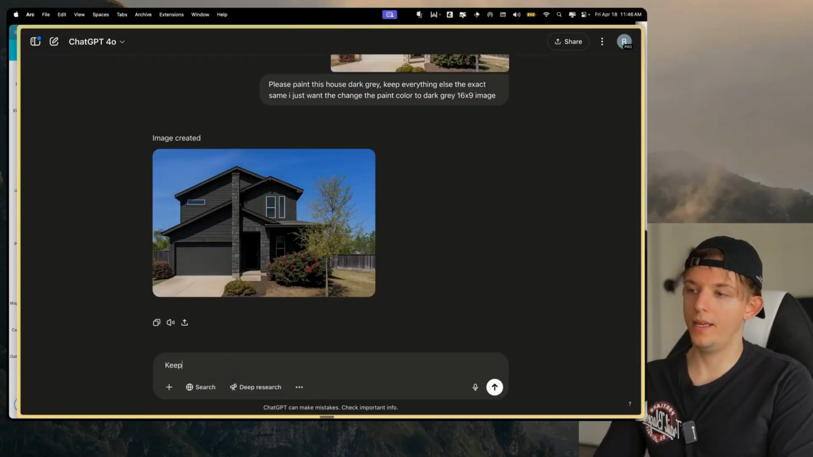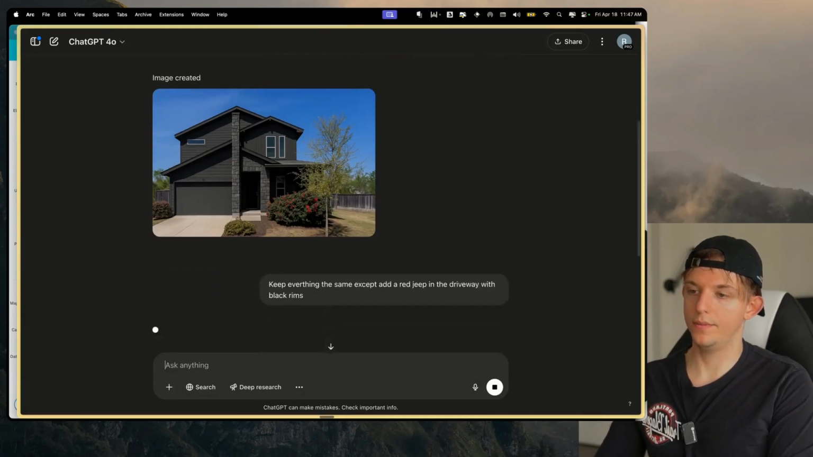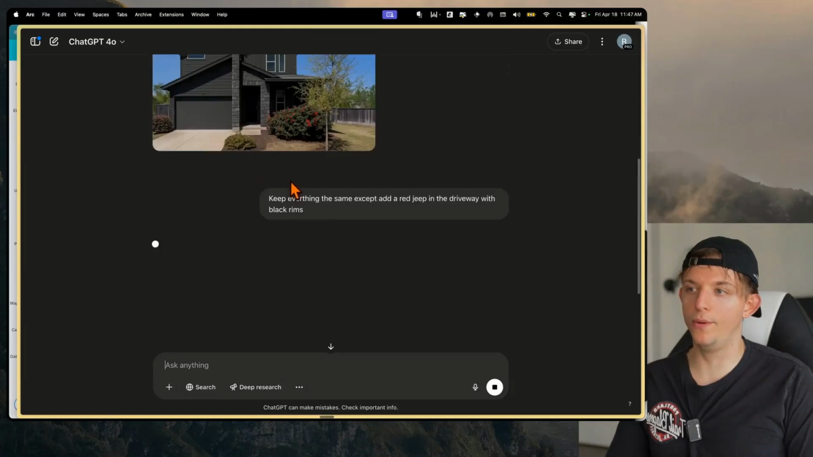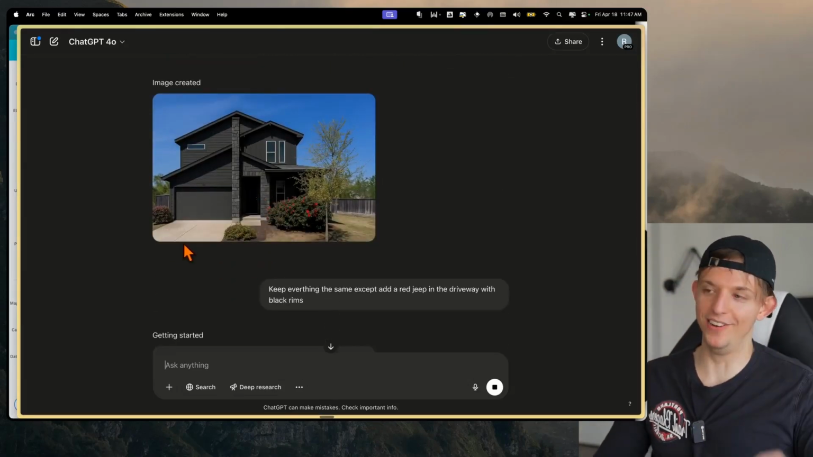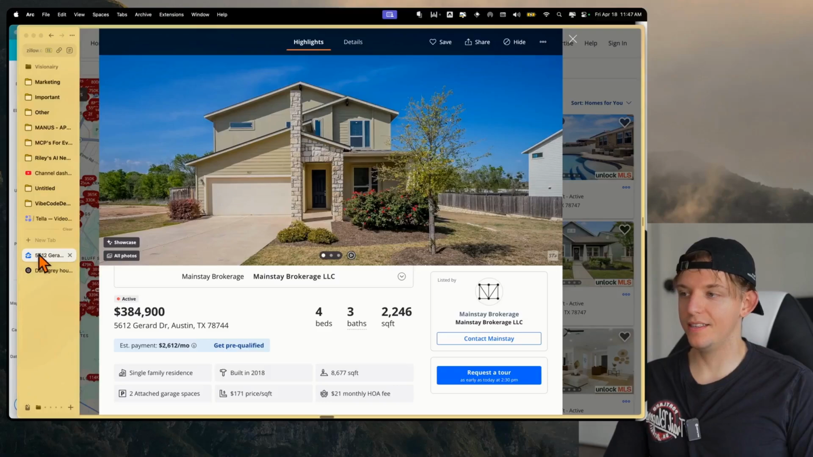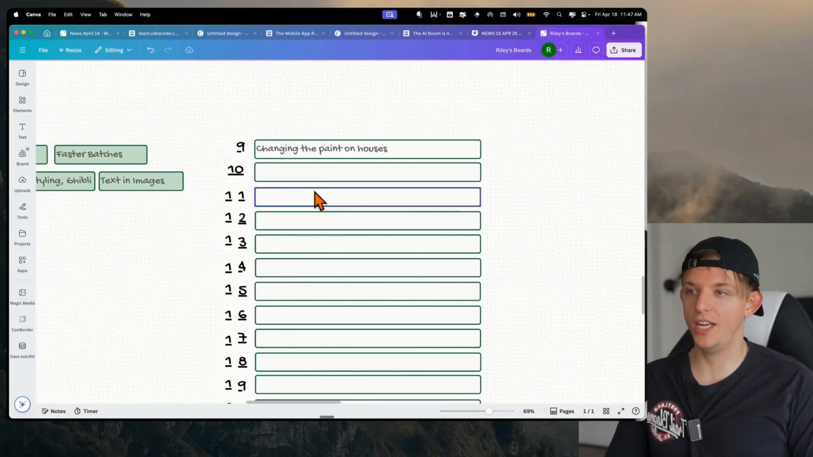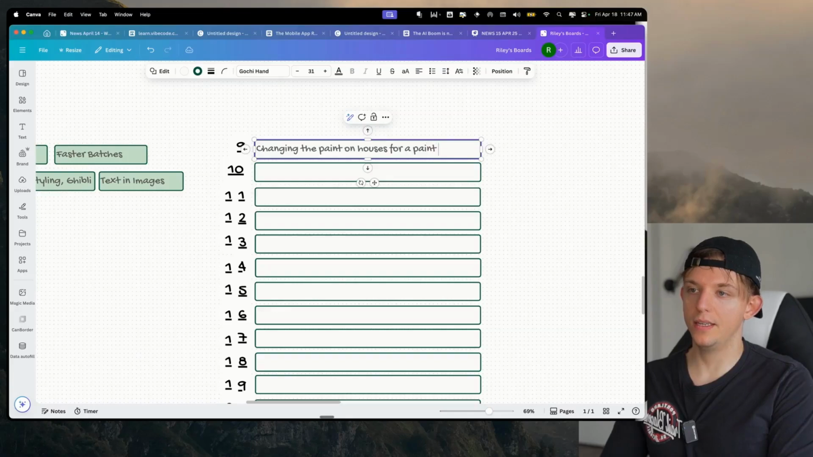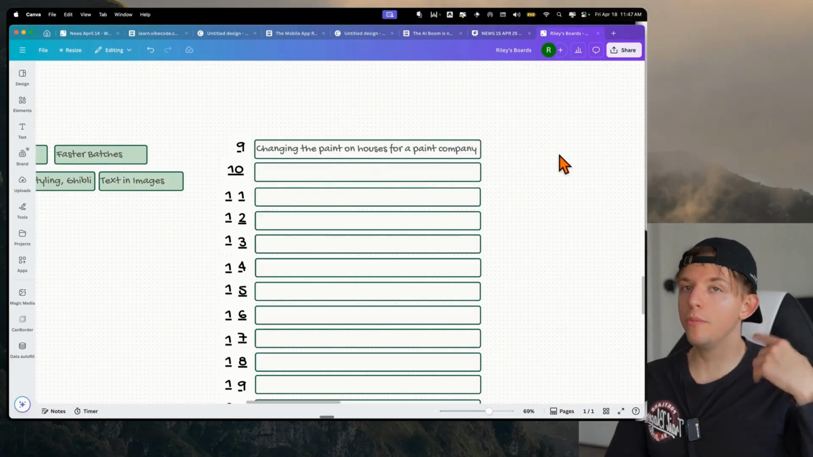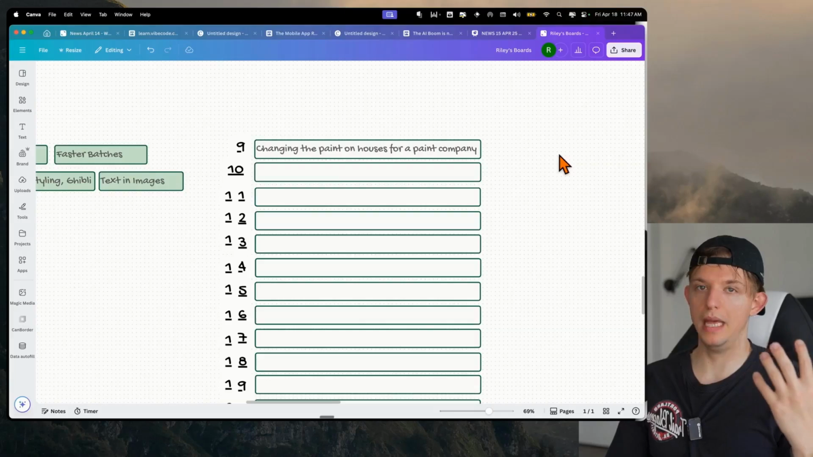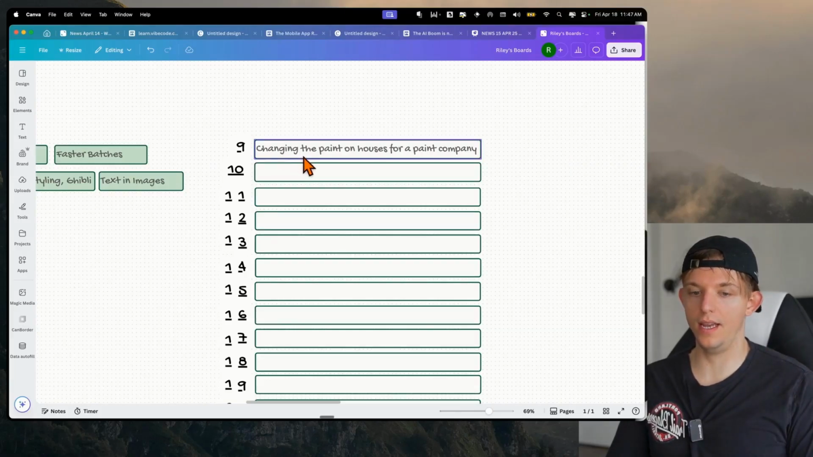And you can say, keep everything the same except add a red Jeep in the driveway with black rims. Maybe you have this car. Maybe you want to put the user's car in the image. I don't know what you want to do. But that is some use cases that you can do, right? We can change the paint on houses for a paint company, and hopefully your mind is racing. You can be like, okay, what else can I do like this? And the answers are endless.